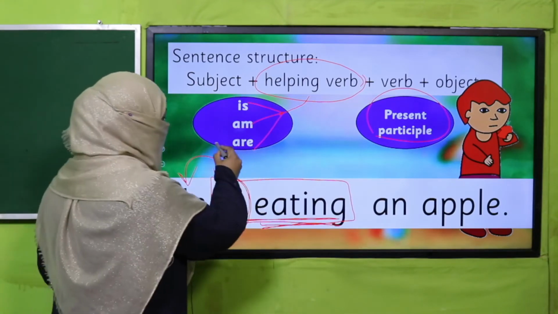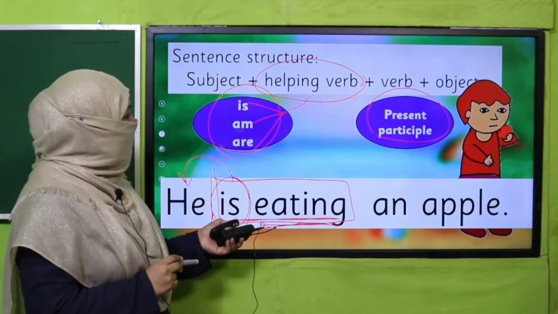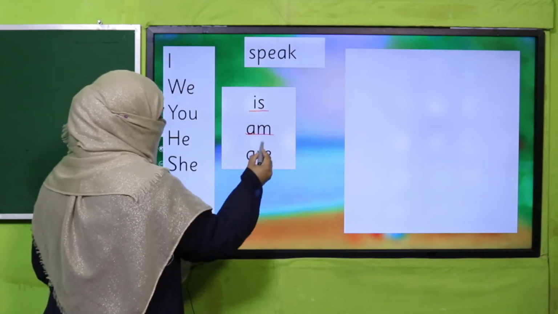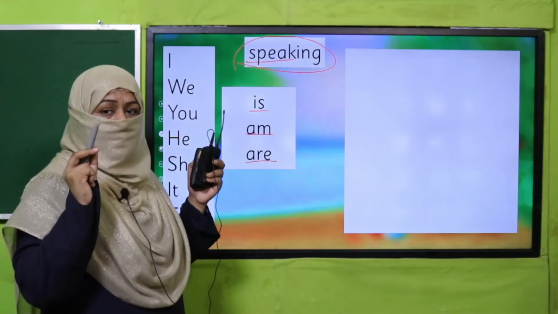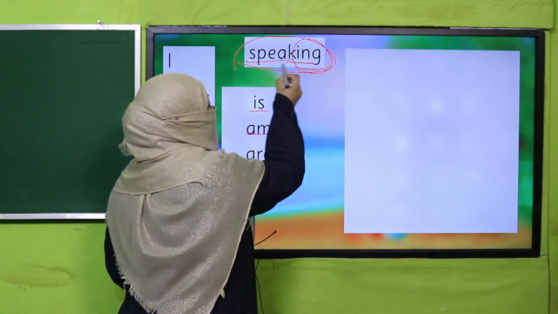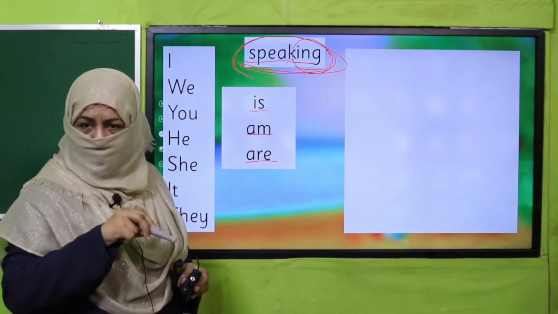So how do we select which helping verb we are going to use? Here we go. We use is, am and are. For example, speak is your base verb. So how will you use this in present continuous tense? First of all, we'll convert it into a participle, because we are talking about present continuous, and for that we need the present participle. And how do we get it? By adding ing. Okay, so speak becomes speaking for present continuous tense, right?